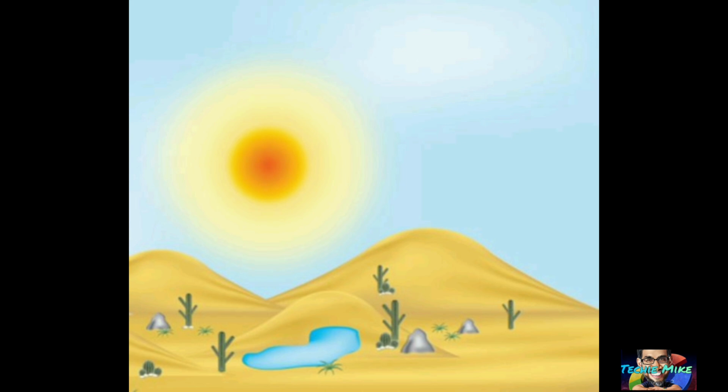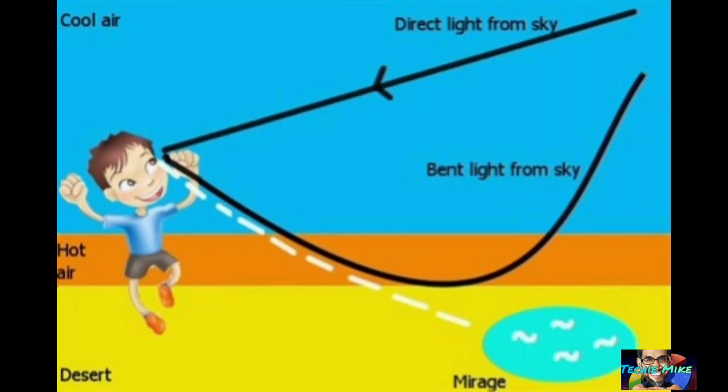Our brain thinks the light has traveled in a straight line. Our brain doesn't see the image as bent light from the sky. Instead, our brain thinks the light must have come from something on the ground.